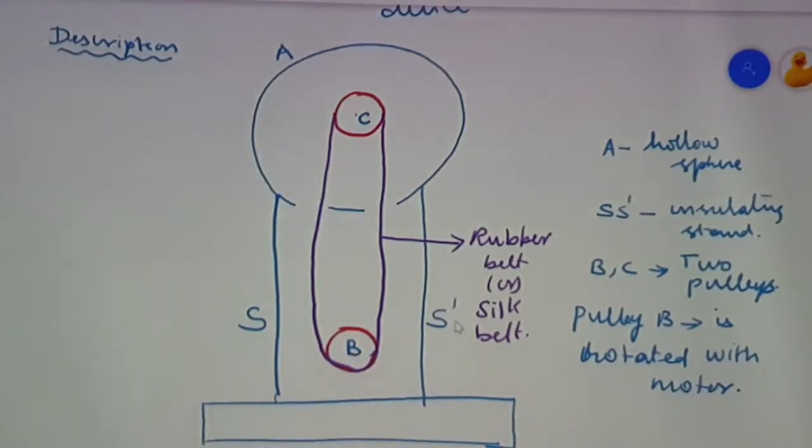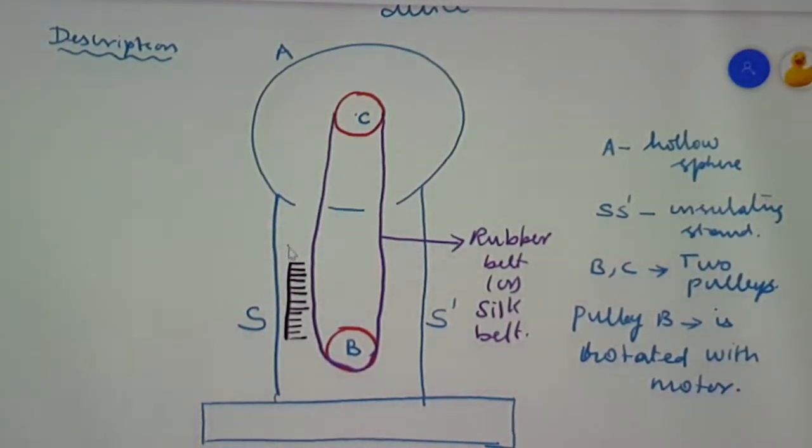When the pulley B is made to rotate with the help of the motor, the belt will run between the two pulleys B and C. Now, there are two metallic combs. You know a comb, so how will that comb be available? That comb will have a base, and over that base you will have some sharp points. We are considering two combs made of metal.